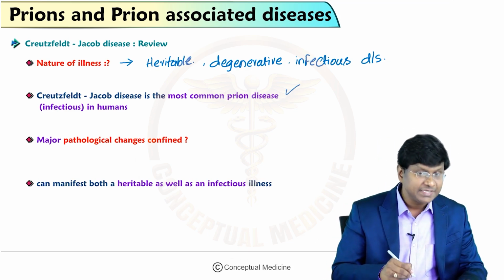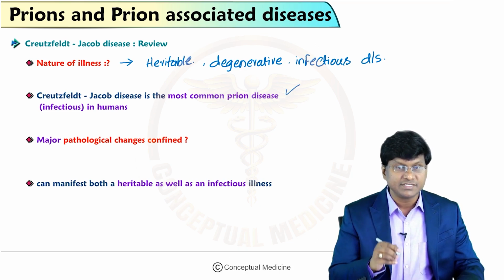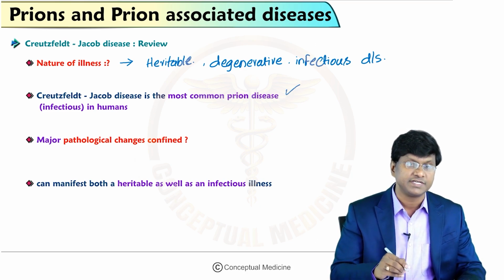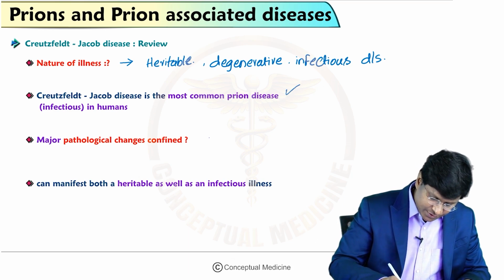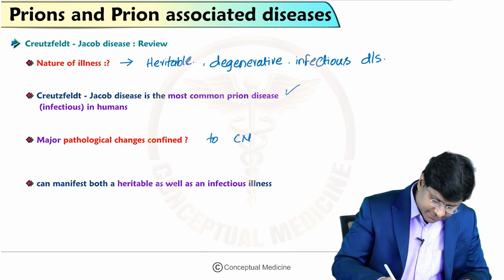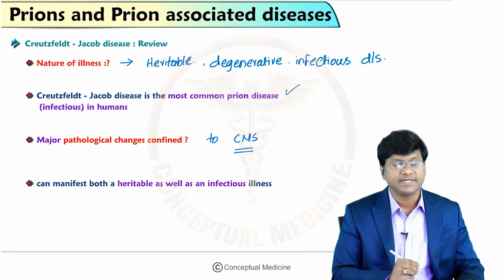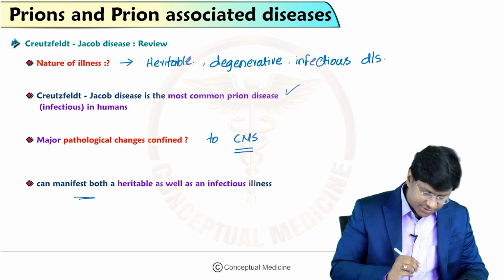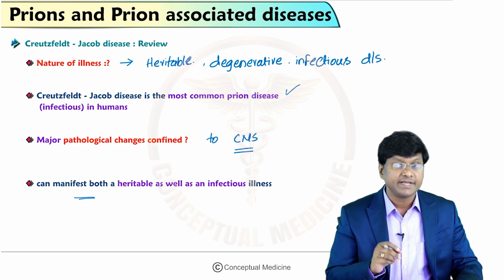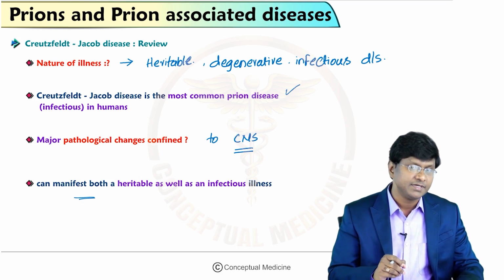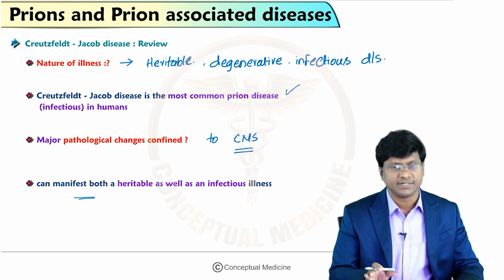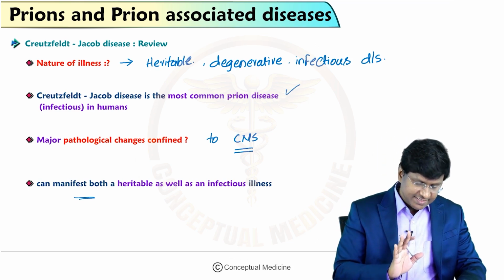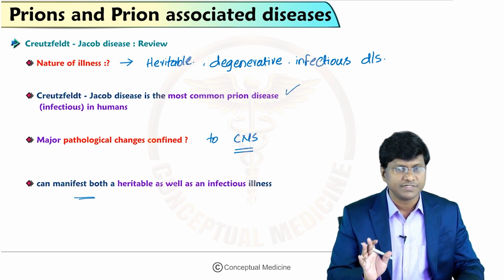Next. The major pathological change in Creutzfeldt-Jakob disease is confined to the central nervous system, right? And Creutzfeldt-Jakob disease can manifest as both a heritable and an infectious illness. So that is a short review of Creutzfeldt-Jakob disease.